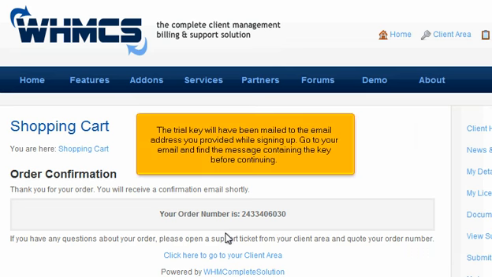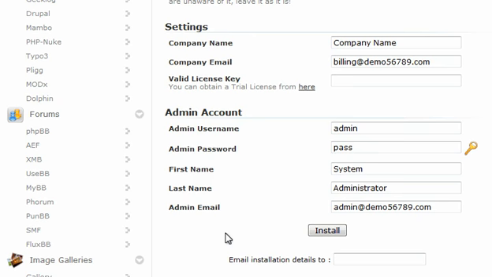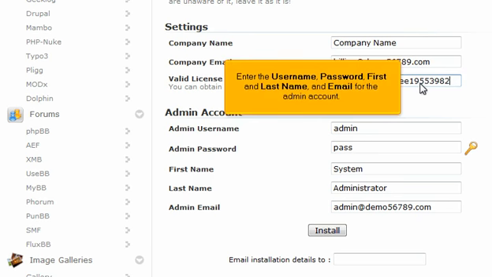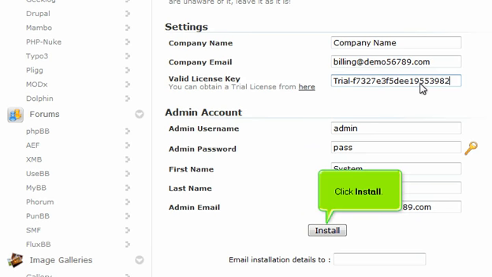The trial key will have been mailed to the email address you provided while signing up. Go to your email and find the message containing the key before continuing. Copy your trial key here. Enter the username, password, first and last name, and email for the admin account. Click Install.